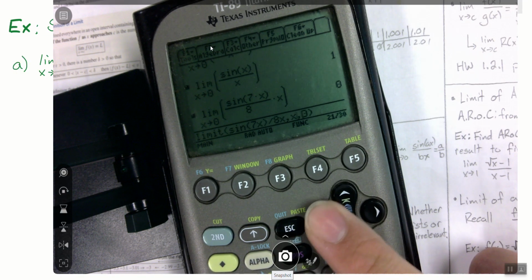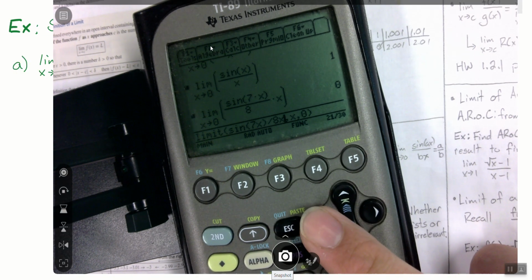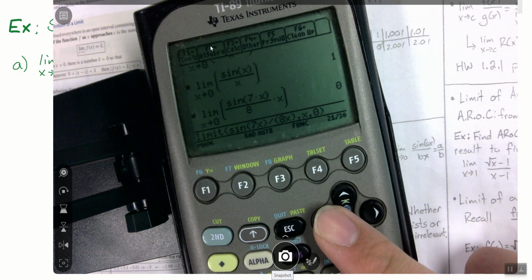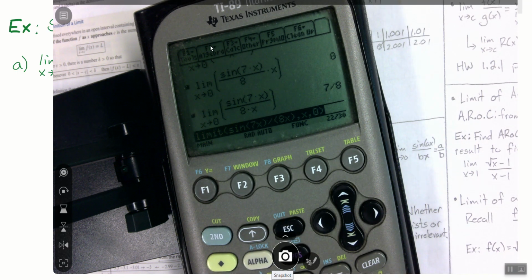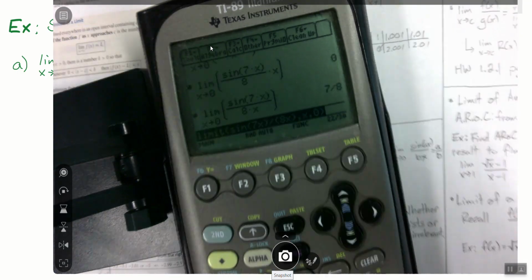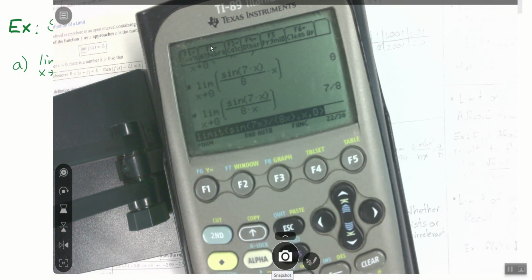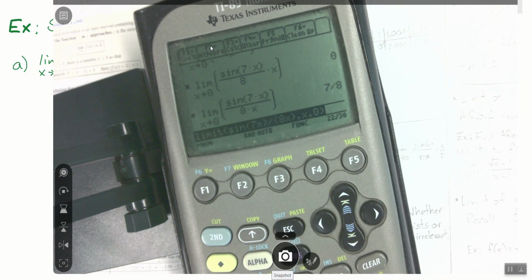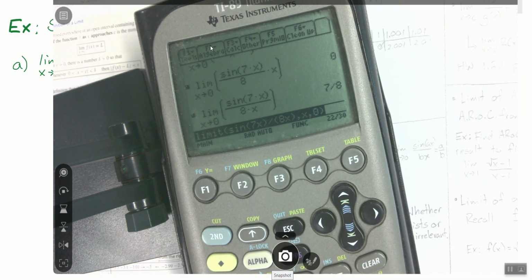Oh, but I also got 0 there, Casey, but I think we made the same mistake. Parentheses around your bottom part, guys. If you only have 8x and then you don't use parentheses, it's going to do over 8 and then multiply by x. It will kill it. You're going to get 0. It's going to be wrong.